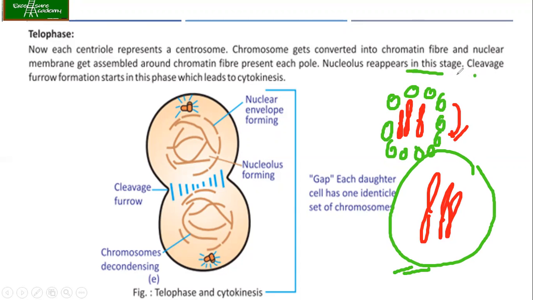Now the cleavage furrow formation starts in this phase, which leads to cytokinesis. So cytokinesis finally means you are going to have the two daughter cells over here. Those are going to be identical.